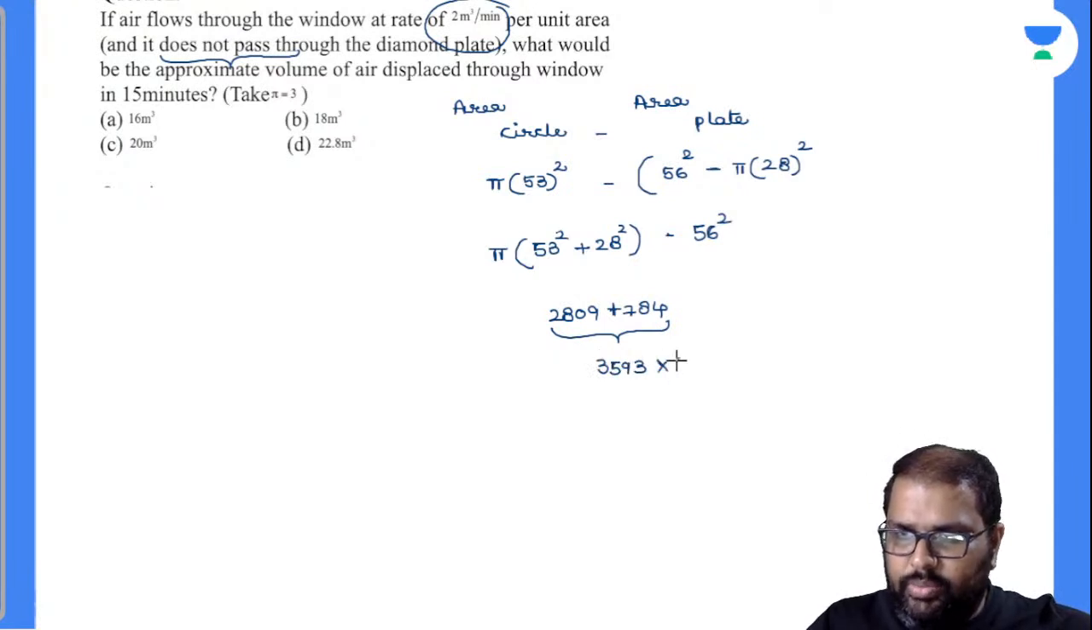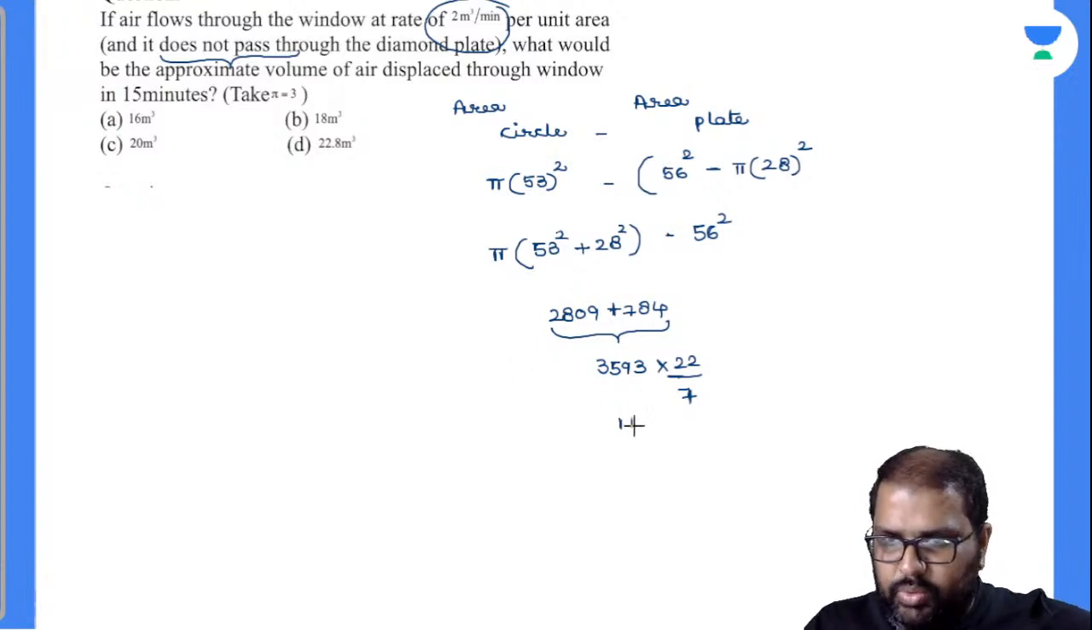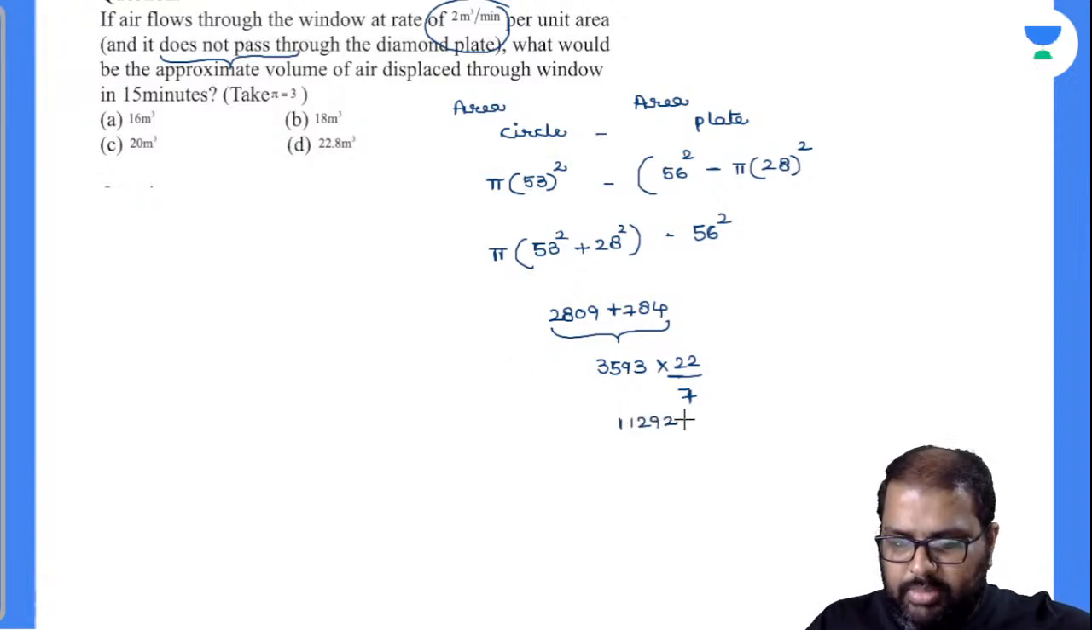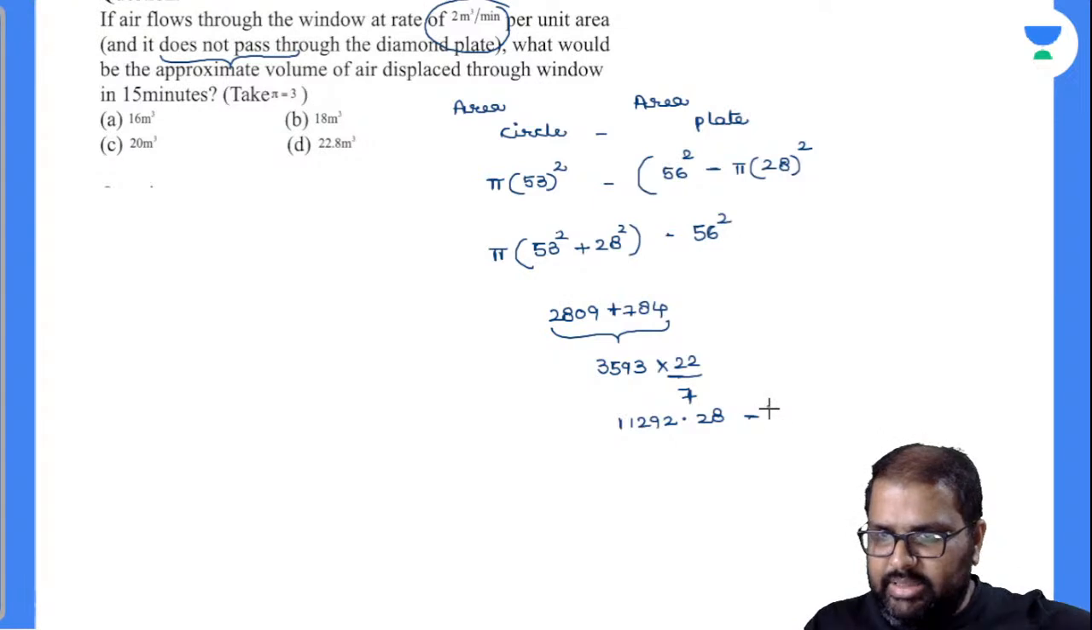3593 into 22 by 7. Let's calculate this value there. 3593 into 22 divided by 7, it is 11292.28 something. Minus how much is 56 square? It is 3136.